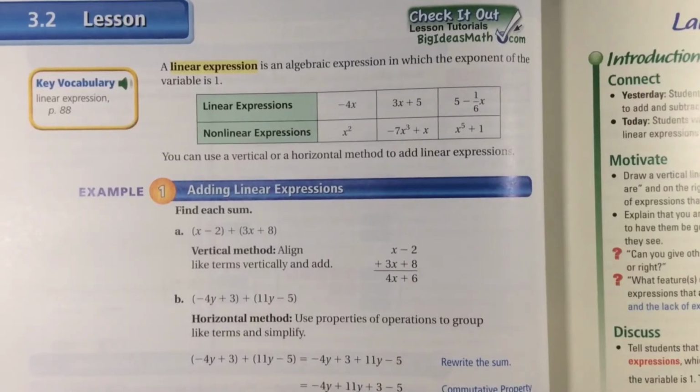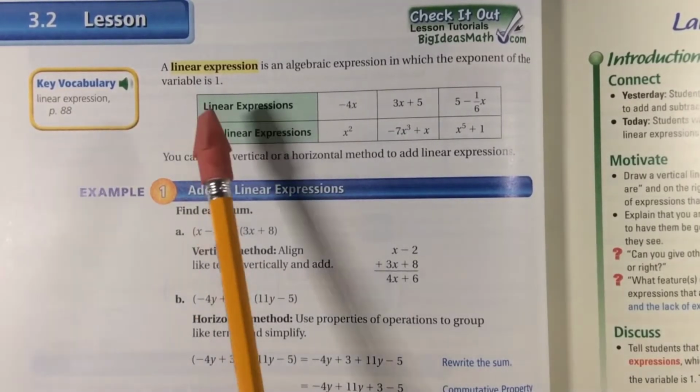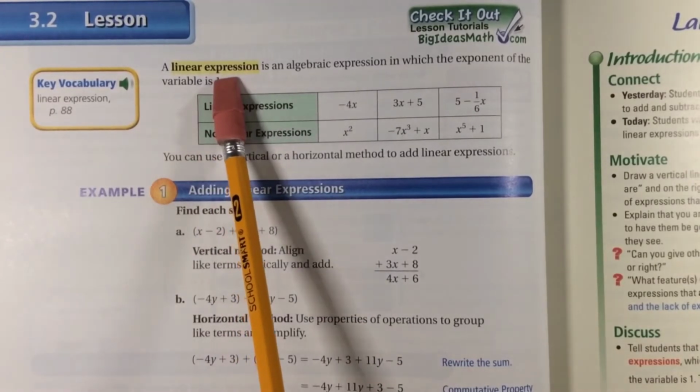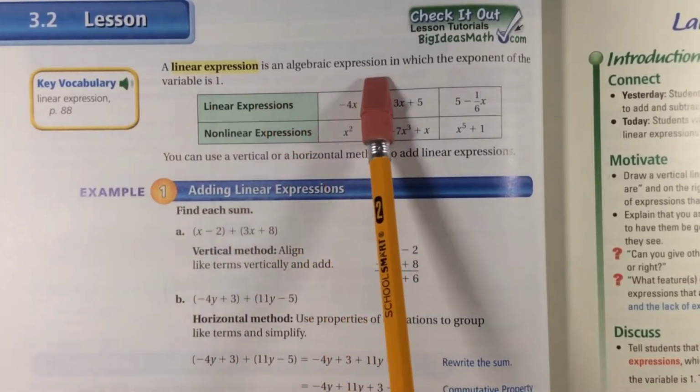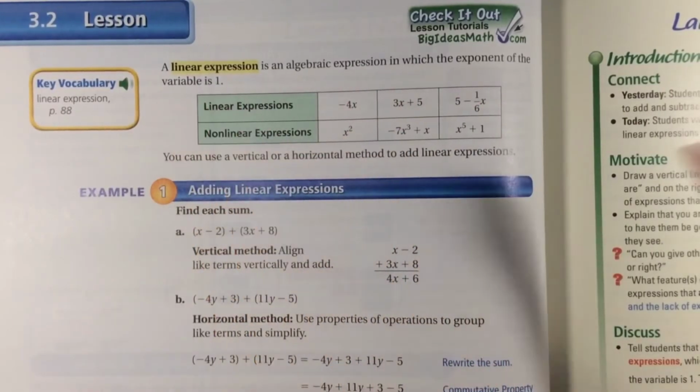All right, we are at section 3.2. That's the journal, our textbook page 88, if you're following along. We're talking about linear expressions. And a linear expression is an algebraic expression in which the exponent of the variable is 1.